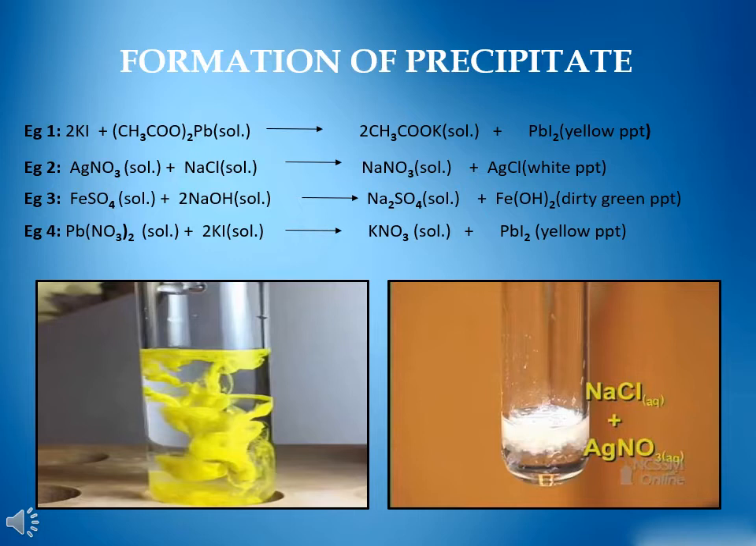Example 4. When lead nitrate colorless solution is mixed with potassium iodide colorless solution, it forms potassium nitrate solution and yellow precipitate of lead iodide.